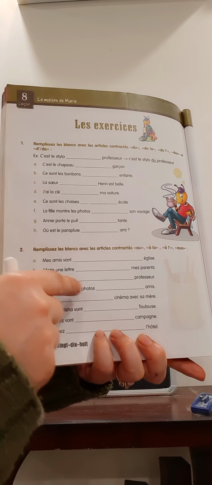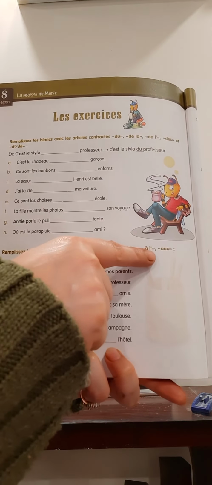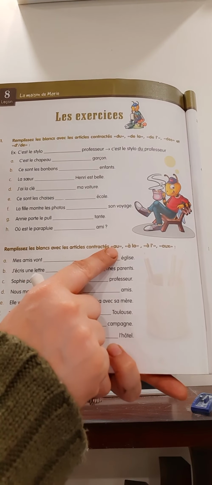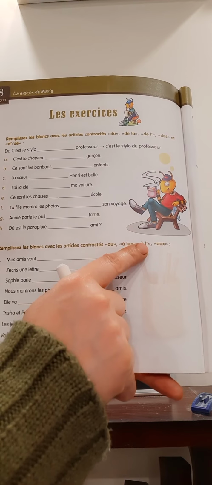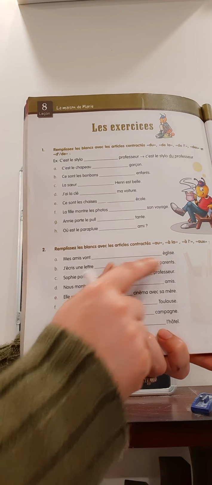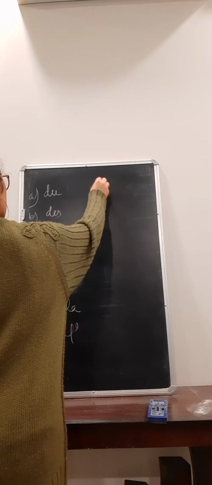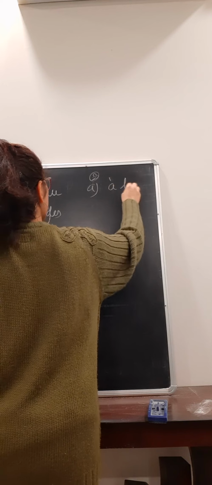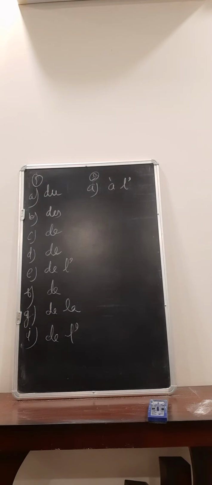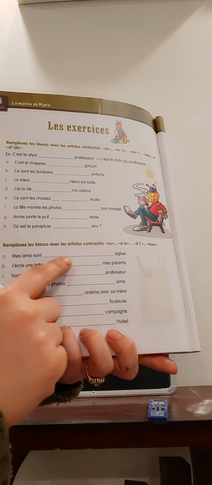That is again contracted articles, but this will take the A family. Right? A, AU, À LA, À L', or AUX: masculine, feminine, vowel, or plural. So first one is mes amis vont à l'église. My friends are going to the church. Church is again starting with the vowel, église. So À L'.